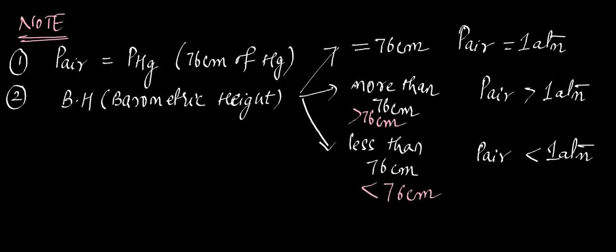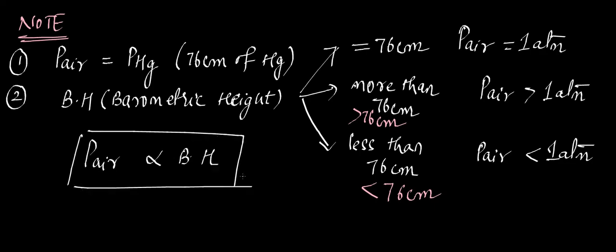So from these 3 points, can I say that the pressure of the air is directly proportional to barometric height? Yes, ma'am. If the height of the mercury increases, the pressure outside increases. If the height decreases, the pressure outside decreases.